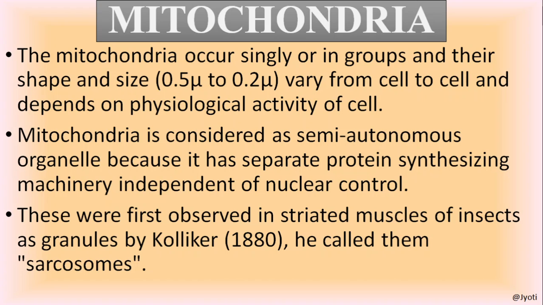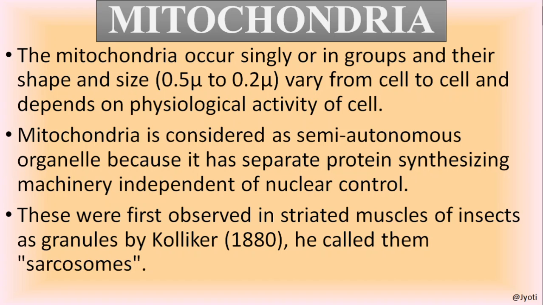This mitochondria is considered a semi-autonomous organelle because it has separate protein synthesizing machinery. That means the mitochondria is the organelle which contains DNA, which can synthesize its own protein.